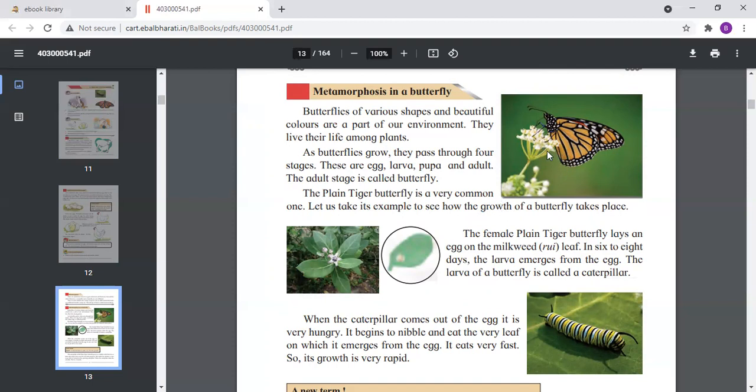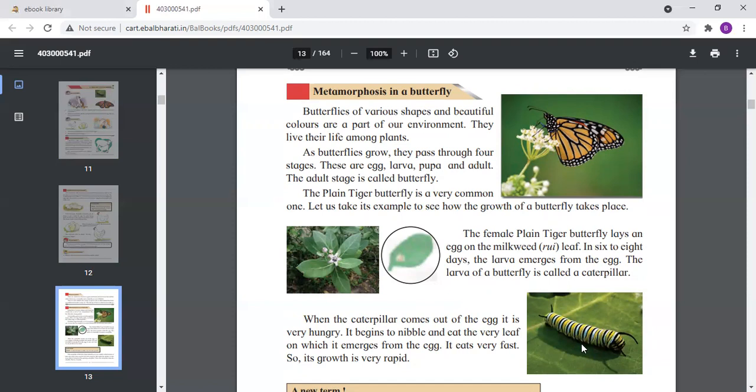The butterfly is sitting on the flowers, and slowly it lays eggs on the leaf. You can see here the egg, a small dot given here. It is the egg of the butterfly. Now, slowly after 6 to 8 days, the larva emerges from the egg. The larva of the butterfly is called caterpillar. This is called the larva. So the egg is transformed into a caterpillar.